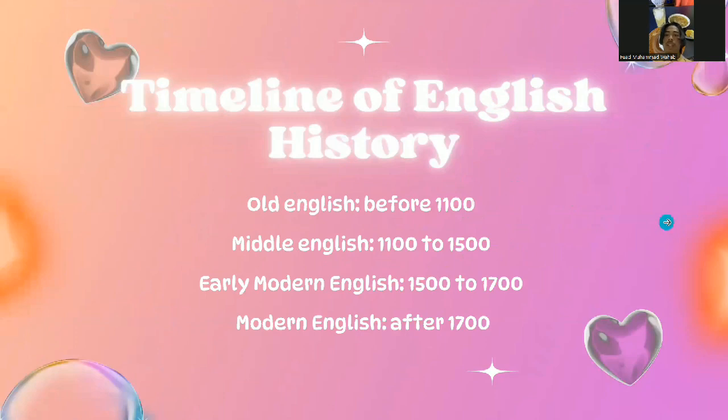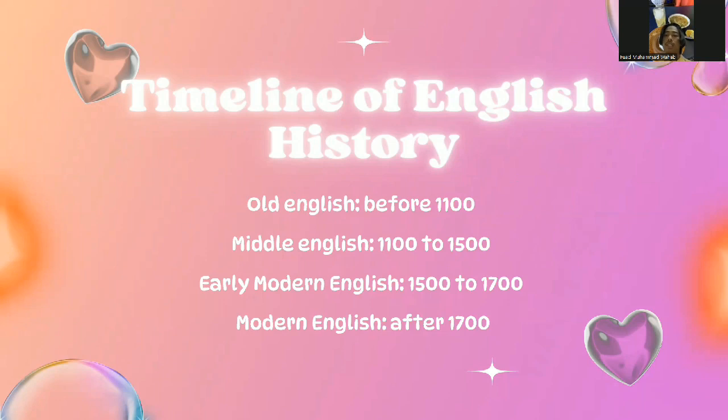The history of the English language is traditionally divided into four main periods: Old English, which encompasses the language before 1100; Middle English, spanning from 1100 to 1500; Early Modern English, covering the period from 1500 to 1700; and finally, Modern English, which denotes the language development after 1700.